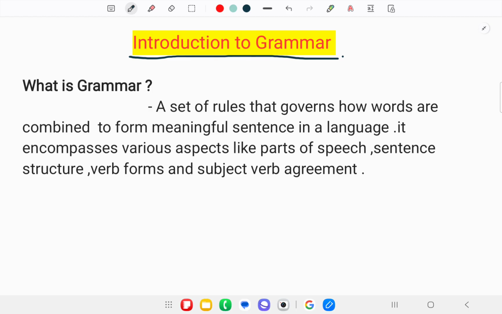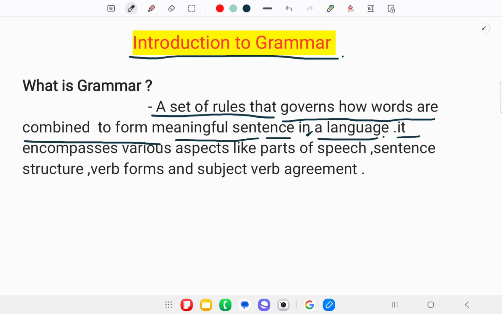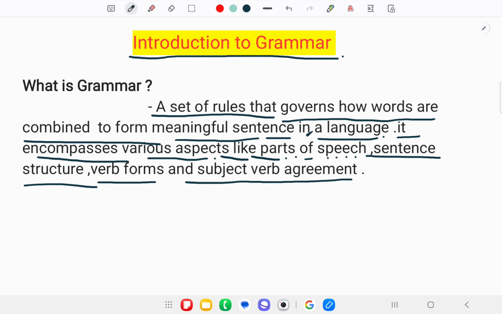Here I have given the definition of grammar: a set of rules that governs how words are combined to form meaningful sentences in a language. It encompasses various aspects like parts of speech, sentence structure, verb forms, and subject-verb agreement.